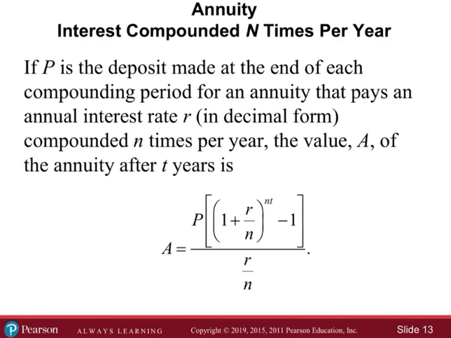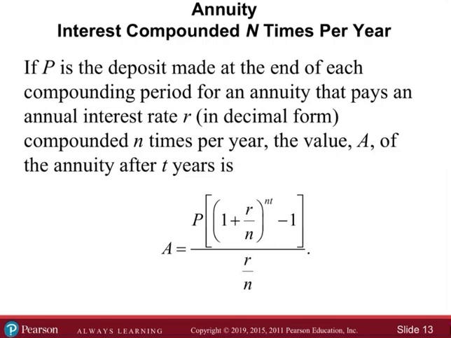So this is pretty much what I was trying to do, where we apply multiple compoundings per year. In the previous example, the compoundings were once per year, right? And usually we see it as R over N to the power of NT. Okay.